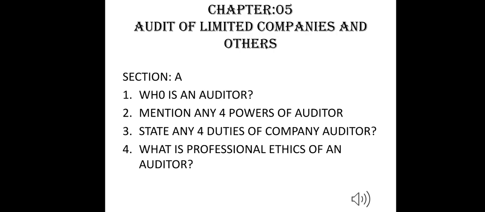Next, let's see the last lesson, chapter 5, Audit of Limited Companies and Others. The important 2 marks questions in section A are: what is an auditor? Mention any 4 powers of an auditor. State any 4 duties of a company auditor. What is professional ethics of an auditor? These are the important 2 marks questions of the last chapter, chapter 5.